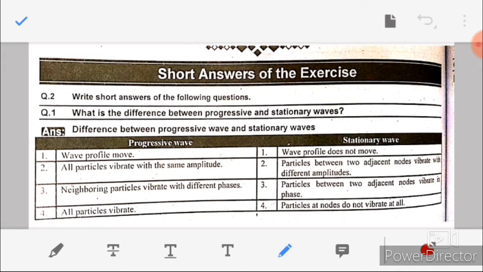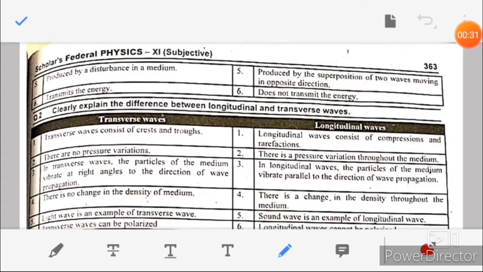Question number 1 is not included in the reduced syllabus for examination of 2021, but you can see it on the screen. Now moving towards question number 2. You can see question number 1 in full, and question number 2 is also not included, but you can see the solution on the screen. Now moving towards question number 3.